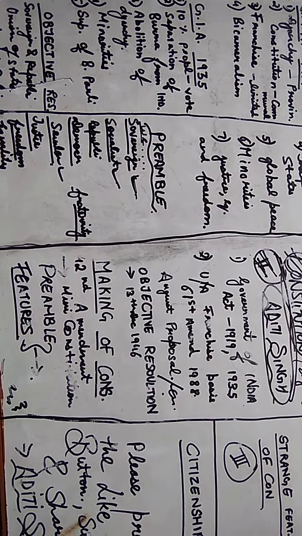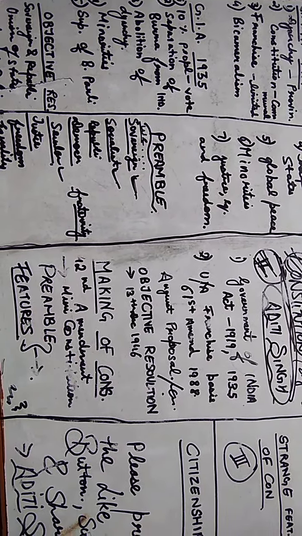Okay, now we have the objective resolution. This objective resolution was introduced by Pandit Jawaharlal Nehru on the 13th December 1946. So what were the main objectives of this objective resolution? The main objectives were sovereign and republic. There should be two terms used for India. India should be sovereign as well as republic.